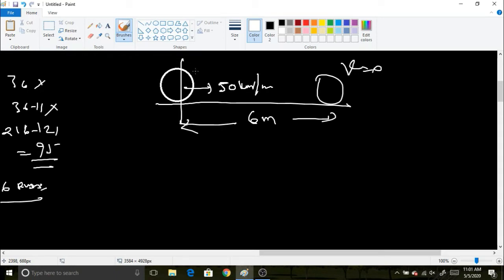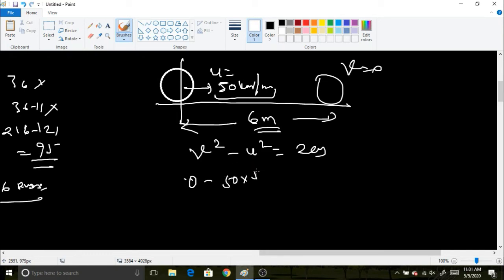Right. So initial velocity is given here. We have to find the retardation. So let's use the third equation of motion: v square minus u square equal to 2as. Now here the velocity is given in kilometer per hour, so we will have to convert it into meter per second because distance is given in meters. Okay. So I'm going to use v as 0, final velocity is 0, and u is 50 into 5 by 18 whole square is equal to 2 into a into 6 meter, right? So this is going to be your first equation.